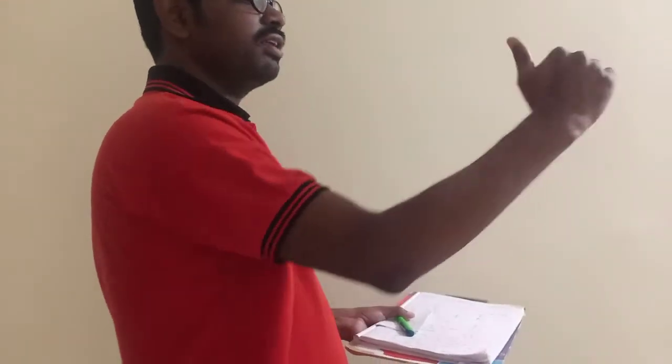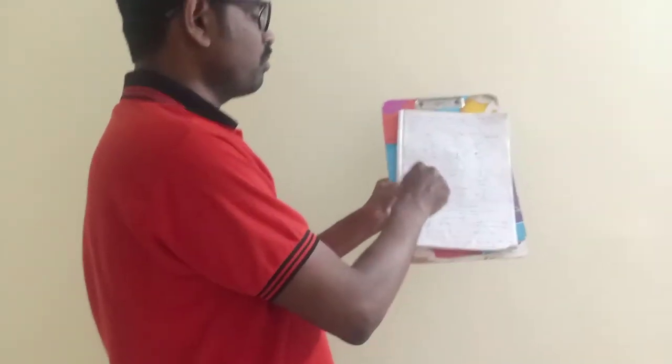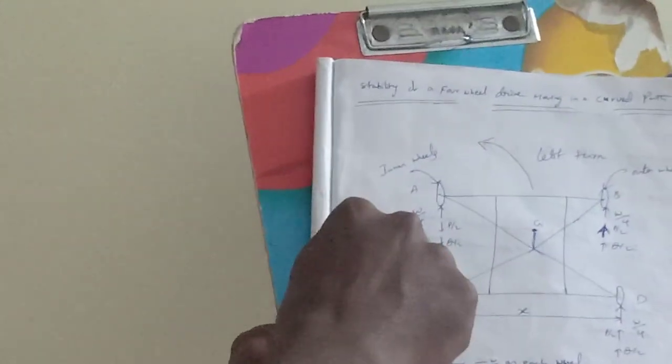And next, in the case of balancing the gyroscopic couple, we have to draw the angular momentum vector. Based on the angular momentum vector, the four-wheeler is moving in this direction. Forward motion means anti-clockwise direction. Anti-clockwise direction means it will be like this. First vector will be like this, as shown in the figure I have drawn already, OX. And this is the left turn. X to X dash active, X dash to X reactive.